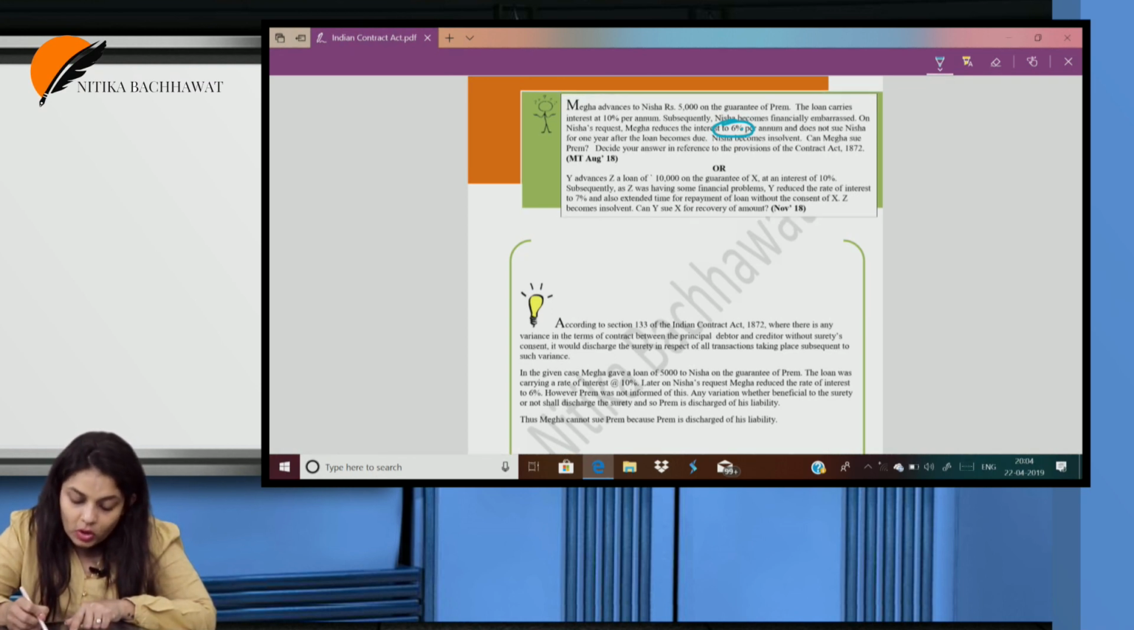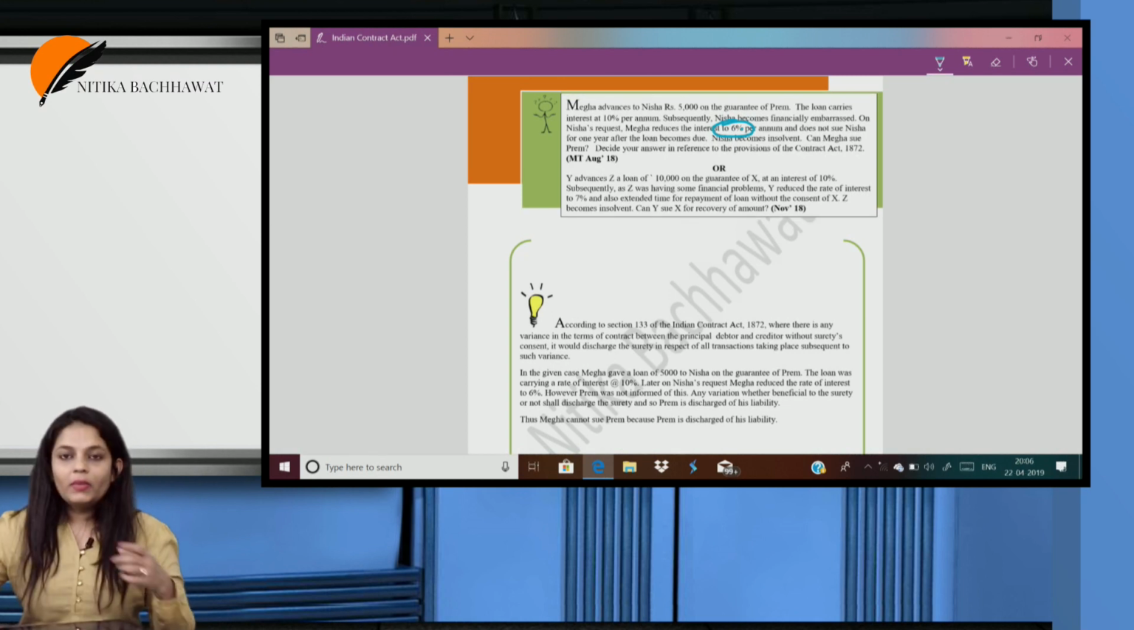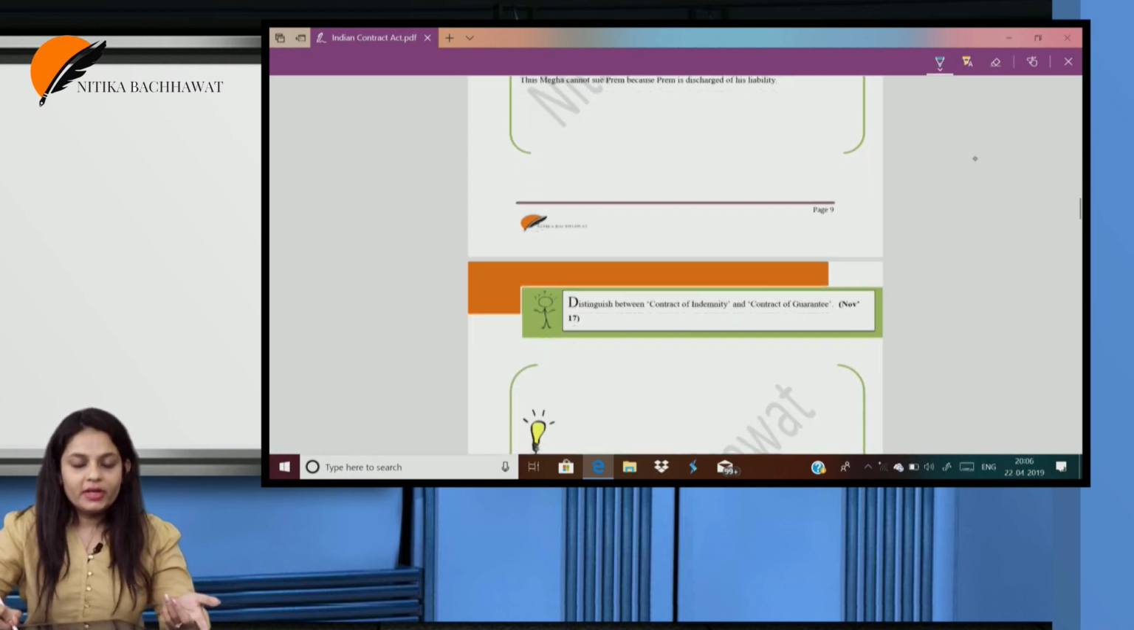Nisha becomes insolvent. Can Megha sue Prem? Now, discuss the answer with reference to the provisions of the Indian Contract Act. We have already discussed this type of question, so I don't need to explain it again, but still, any variation will discharge the surety for any future transaction.